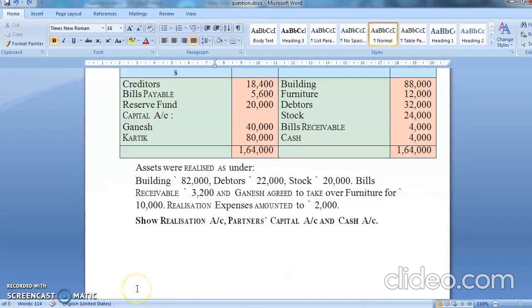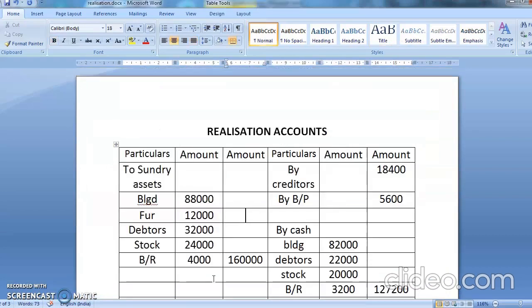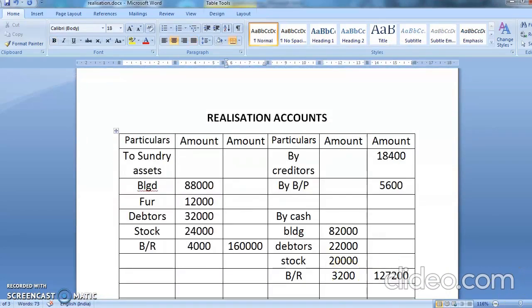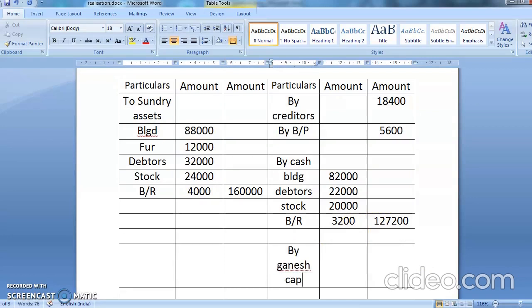So you have realized building, debtor, stock, bill receivable. Ganesh agreed to take over the furniture. See, Ganesh is taking a furniture with him. So what is happening in realization account? See what is happening now. The house for all the assets and liabilities realization. So you're going to write here by Ganesh capital account.